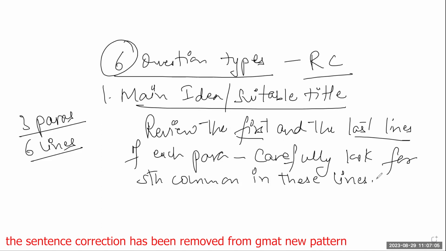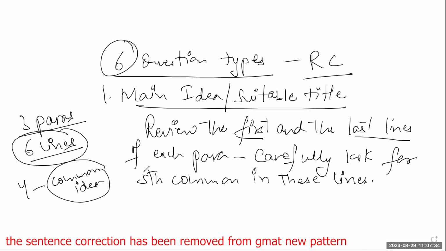You look for something that is common in these lines, right? When you read these 6 lines, even if not all of them but the majority, it's possible that out of these 6, 4 of the lines will have some common idea. There will be some word or some phrase that will be common. I'm not saying that it will be in every single line, but in the majority of the lines, that idea is going to be common, and that idea which is common is the main idea.